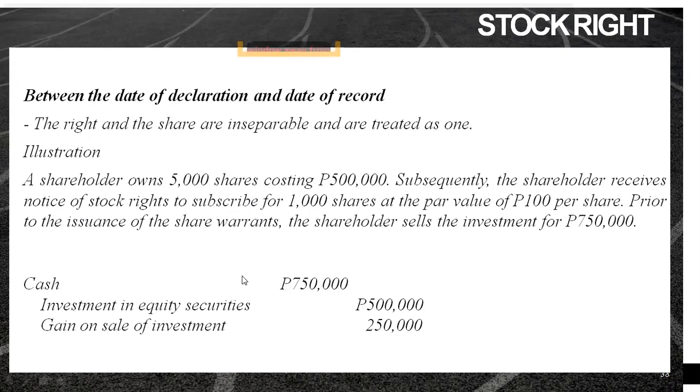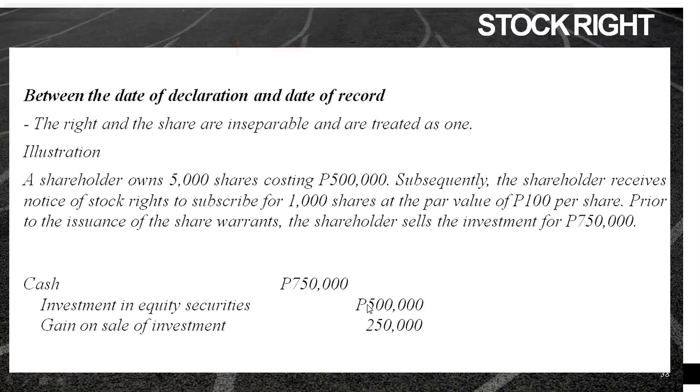So, hindi pa umabot yung date of record. Hindi pa man umabot yung date of record, tapos binenta na niya at 750,000. So, anong gagawin? Record lang siya, of course, ng cash for the amount na na-receive, 750,000. Credit lahat ng investment kasi 'di ba rights-on pa ito.